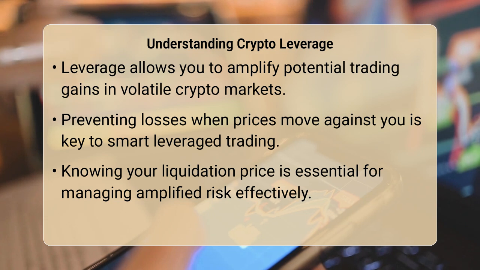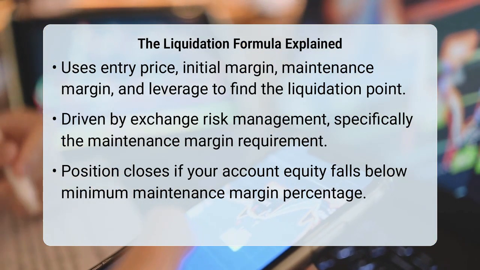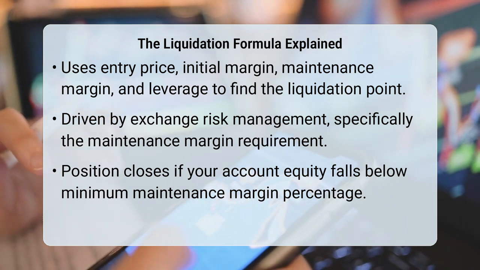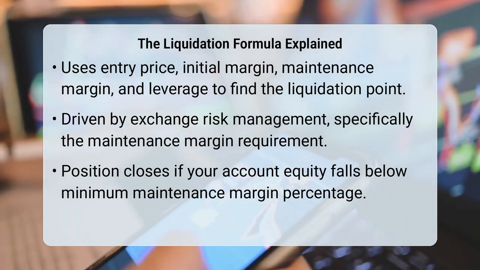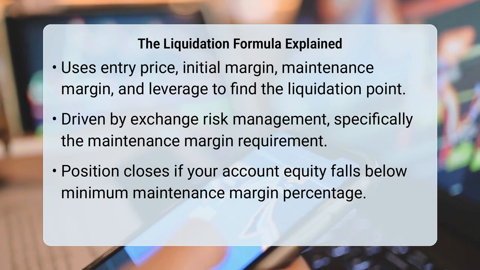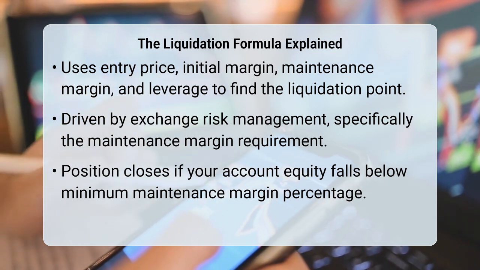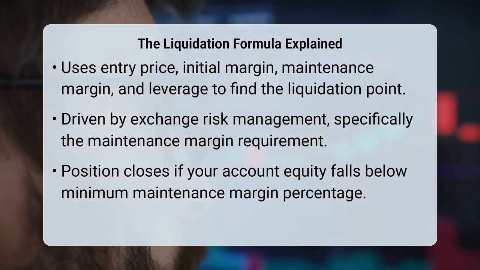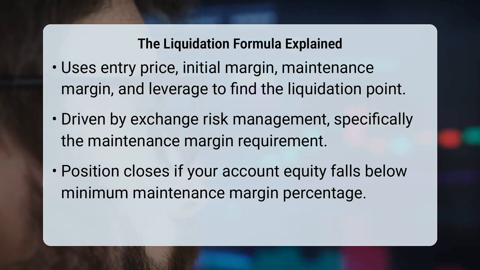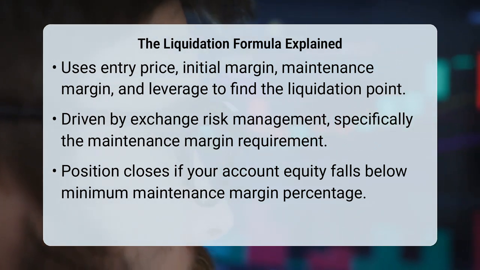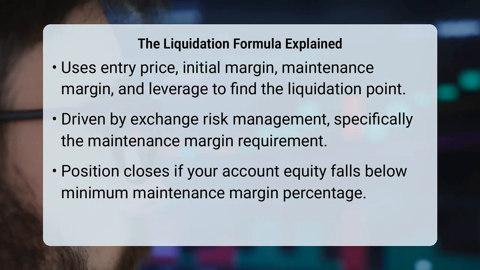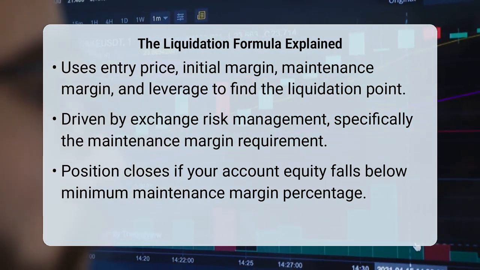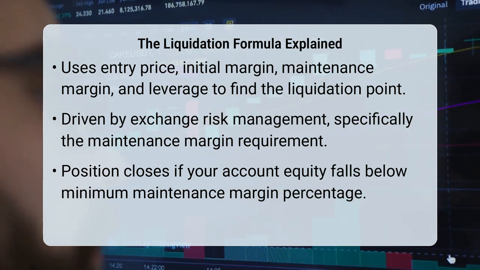This calculation isn't arbitrary. It is driven by the exchange's risk management protocols, specifically the maintenance margin requirement. The maintenance margin is the minimum equity percentage you must hold in your account to keep a leveraged position open. When the market price drops to a point where your equity falls below this threshold, the exchange liquidates your position to prevent your losses from exceeding your collateral and impacting the exchange's solvency. Factors like funding rates and fees also slightly influence this calculation over time.